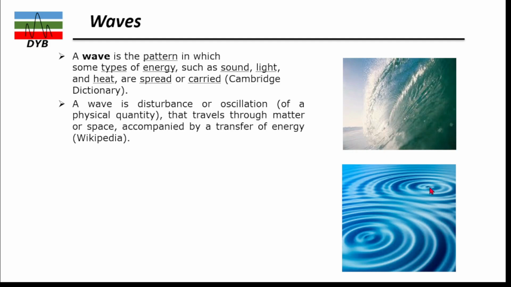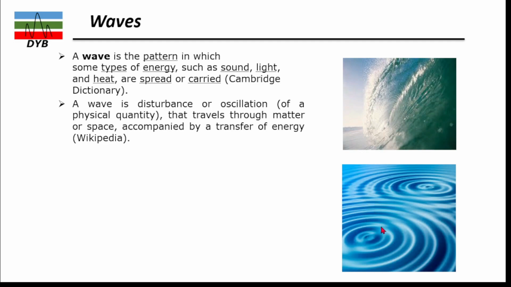If you have a second stone in the water, you have traveling waves in both directions. So the energy is propagating. Only the water is not propagating, but the energy produced by the stone hitting the water is propagating.